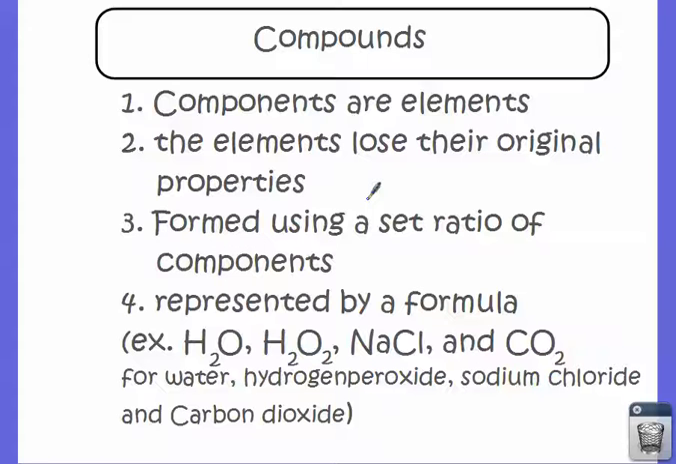So the elements give away their properties. And these are very, very specific ratios. Like water has to be H2O. It has to be 2 hydrogens and 1 oxygen. You can't have a compound that's water that has 3 hydrogens and 4 oxygens. It doesn't work that way. So you have a very, very specific ratio of the components that make it up.